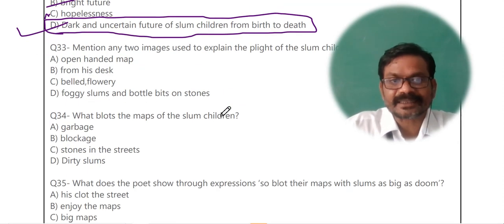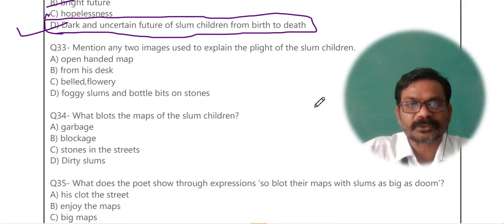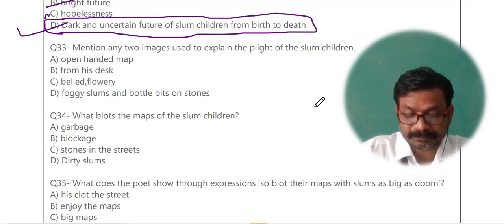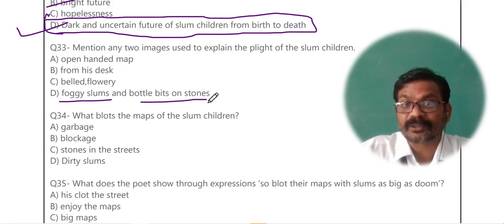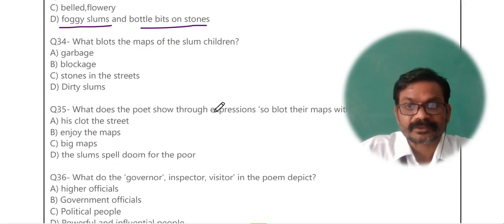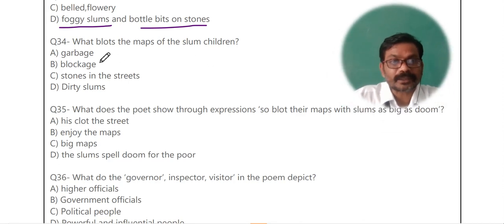Question number 33. Mention any two images used to explain the plight of the slum children. Plight of the slum children को explain करने के लिए कोई भी दो images जो express किए गए हैं by the poet Stephen Spender that you have to mention, and the answer is foggy slum वो कहता है and bottle bits on stones. ये दो आप वर्ड याद रखेंगे पोइट्री से. And then we will move to the next question. What blots the map of the slum children?